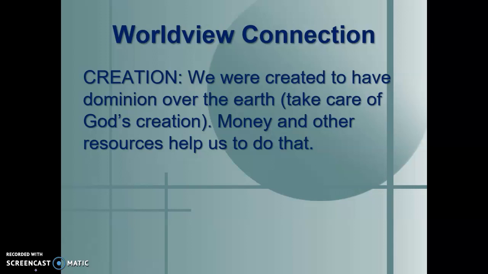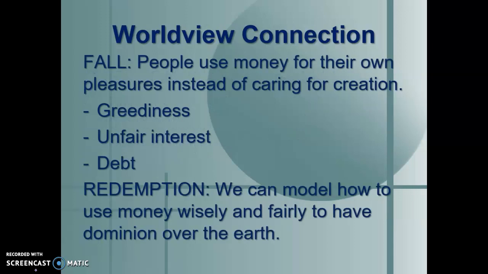Money and other resources can help us do that. We can use our money to help take care of other people, to be generous. We can use our money to care for animals, maybe animals that are extinct or animals that need a home. We can use our money to help take care of the planet itself by providing maybe funding for clean water. So there are all different kinds of ways that we can actually use money in a positive way to have dominion over the earth.